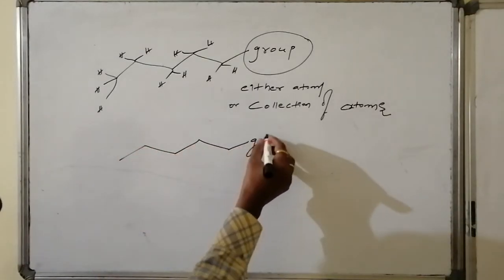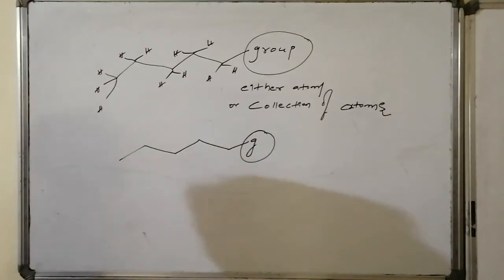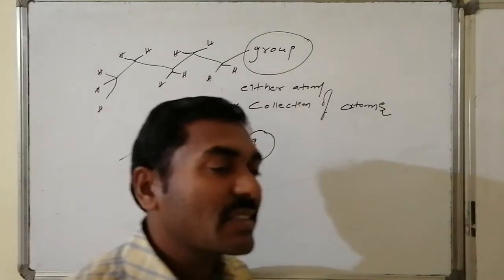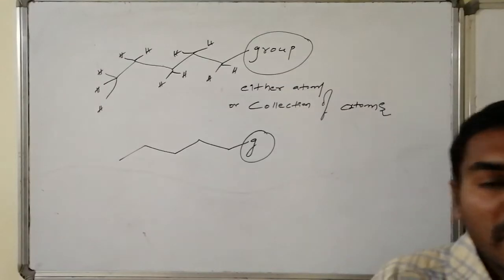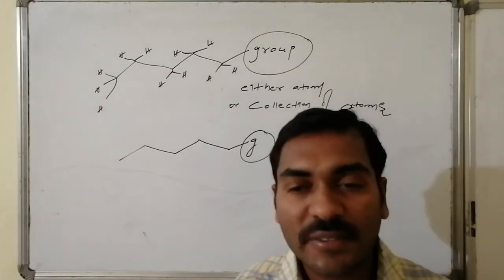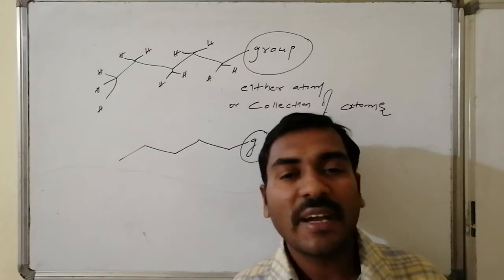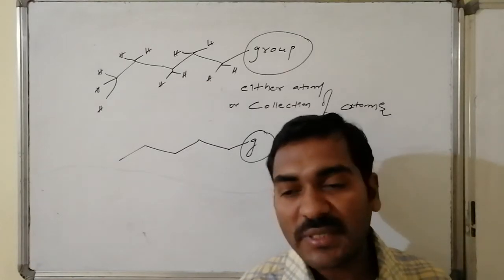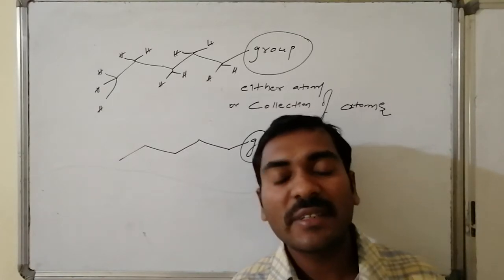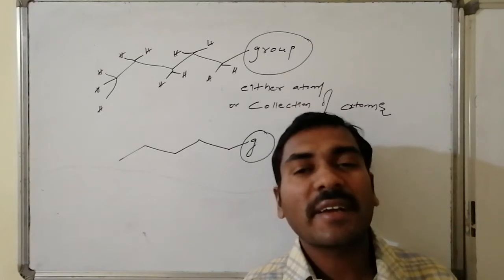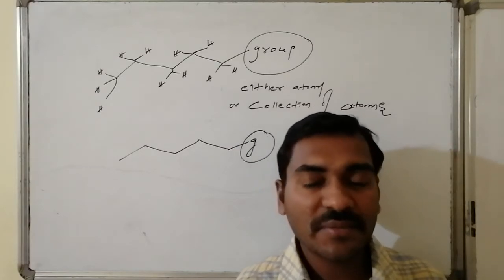If I write the zigzag normal structure, here is the structure. Now here I am expecting the group. If it is not the group, it is hydrogen. If it is hydrogen, all are carbons and hydrogens, the normal hydrocarbon combination, where carbon and carbon are connected by sigma bonds. Hydrogen and hydrogen connectivity is not present. Carbon and hydrogen connectivity is there, and here I am taking the carbon hydrogen connectivity as the reference.